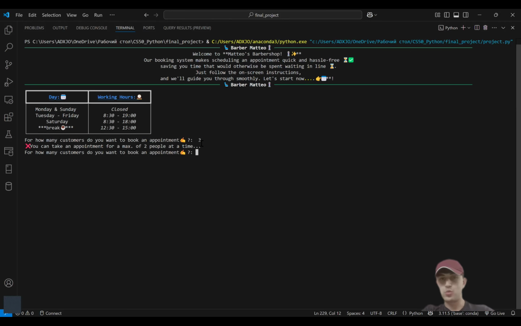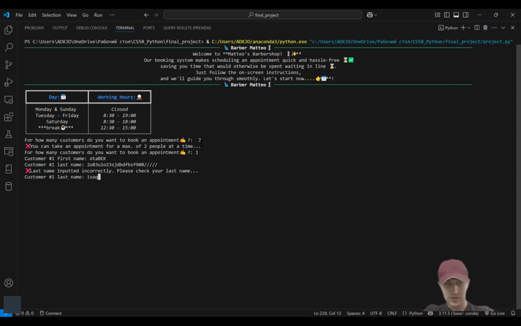So let's say I want to take an appointment for one person, just for myself. And our name, for example, my name is, let's say, I can write it in any order I want, first name and last name. Let's say the user accidentally inputs the wrong last name. We all know no one's gonna have this kind of last name. So I'm using regular expressions here, a certain pattern to check the names and last names. So it's gonna print an error message, and we have to input the actual last name.